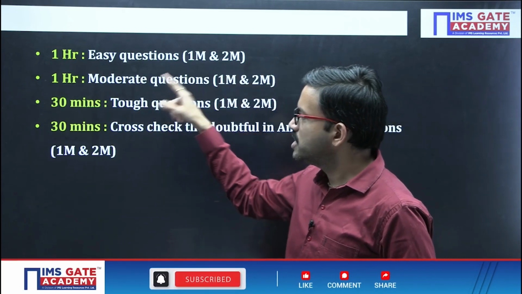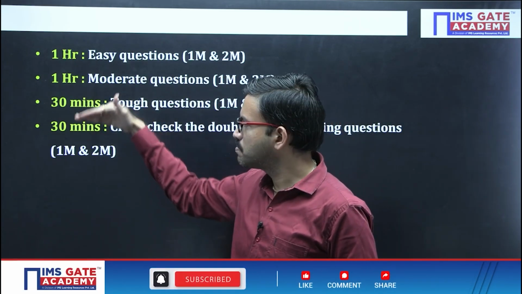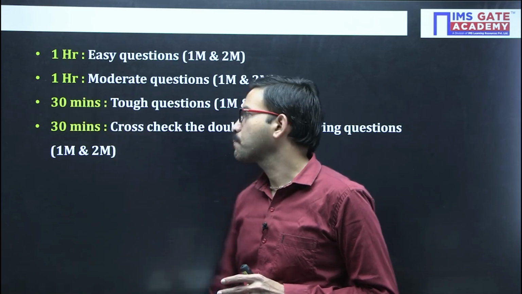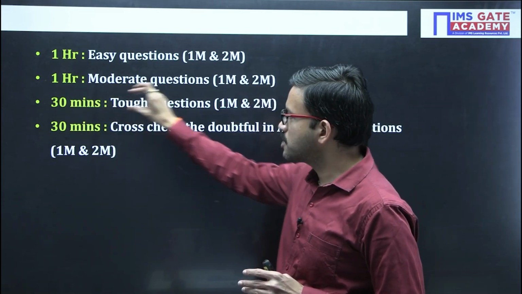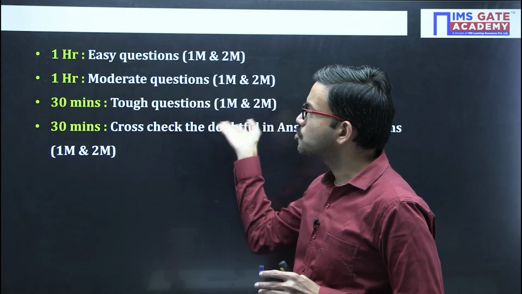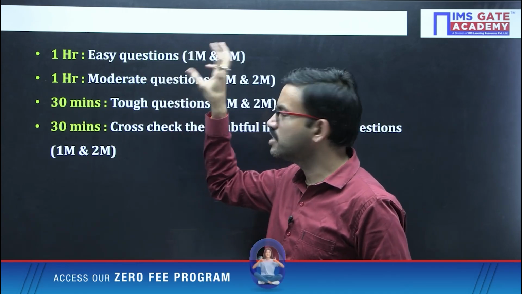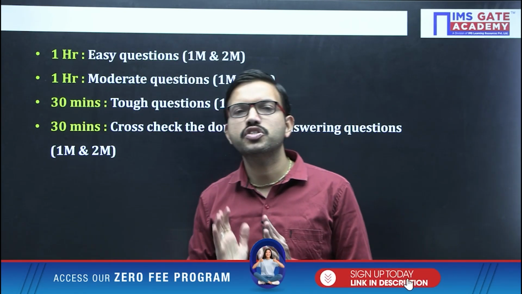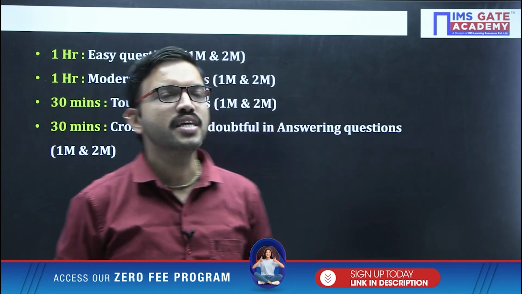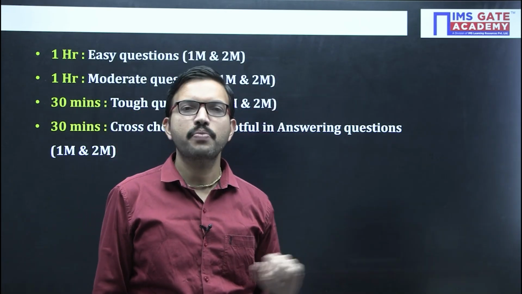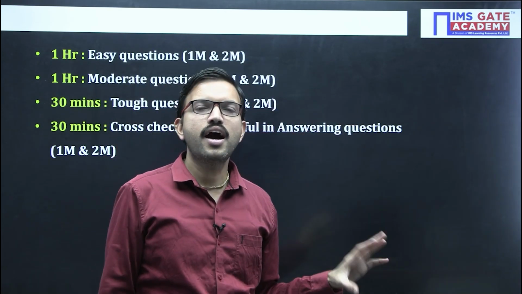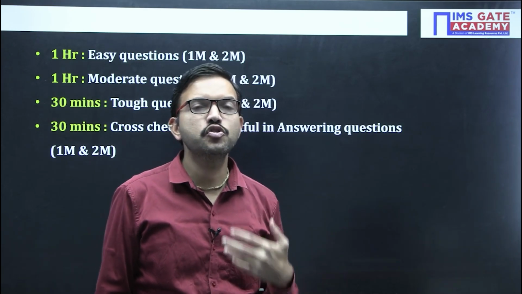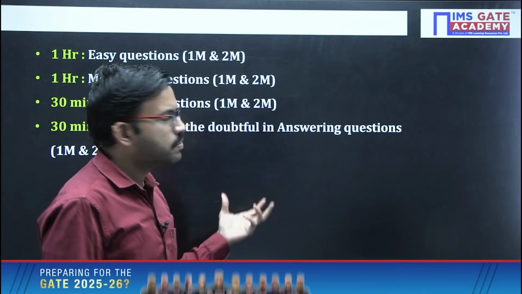Now the last 1 hour I have partitioned into two half hours. In this half hour, take the questions you could not attempt in the first or second round, because you felt they were tough, or the question was very lengthy, or you had not prepared that subject.